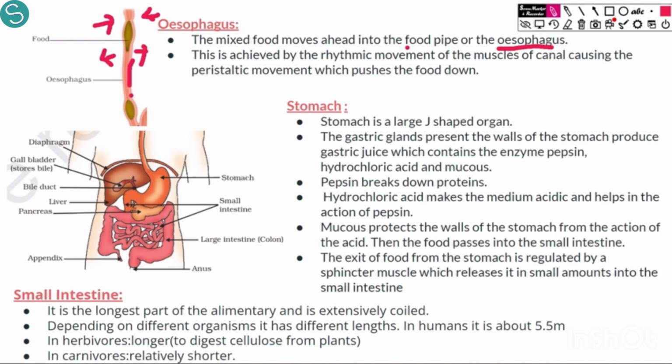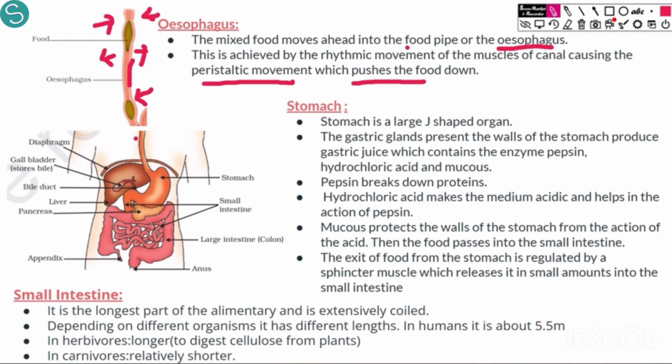Again, when the food attains a new position, the food pipe contracts so that the food is pushed ahead. Such movements of the esophagus are called peristaltic movements. Due to these peristaltic movements only, the food is pushed down our esophagus into the stomach.